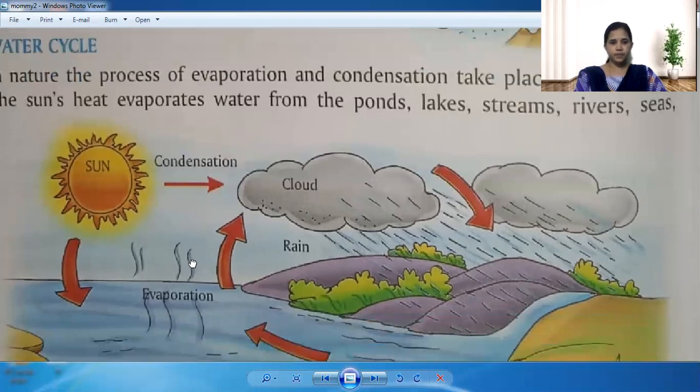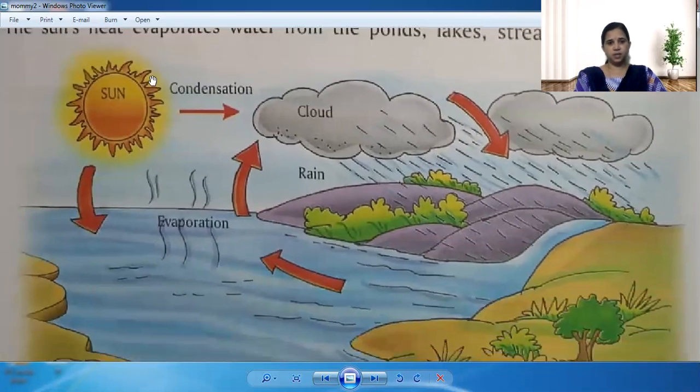See, in this picture, what is there here? Sun. And next, what is there here? Water in the pond. Because of the excess heat of the sun, see the sun rays, they are coming down. And because of the heat of the sun, the water in the ponds and lakes goes up. That is evaporated.